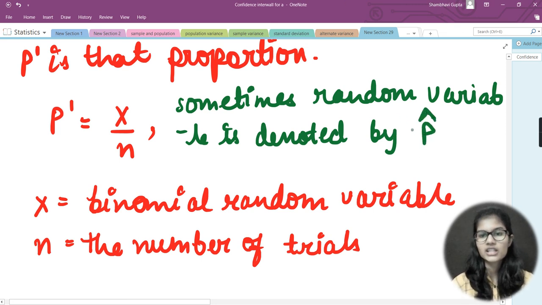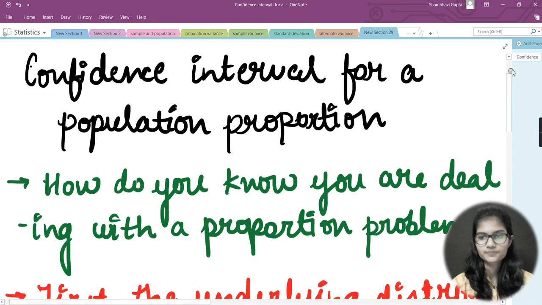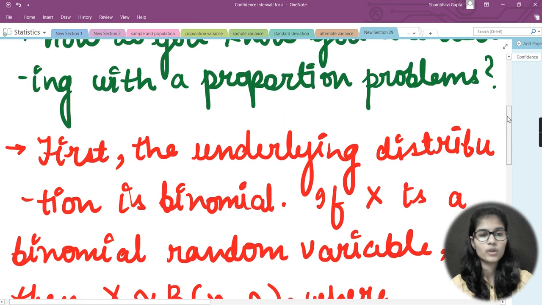We sometimes use this in vectors as well: i cap, j cap, k cap. So this is the same cap which I put here. We can call it p hat or p cap. So these are some things for checking whether it is a proportion problem or not.